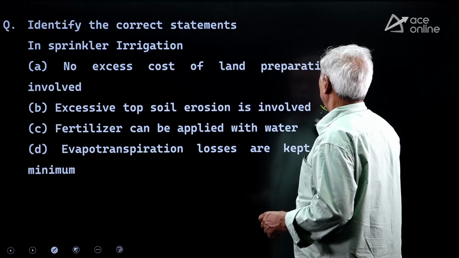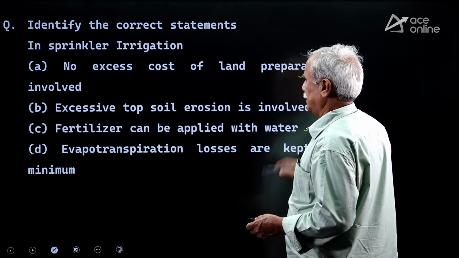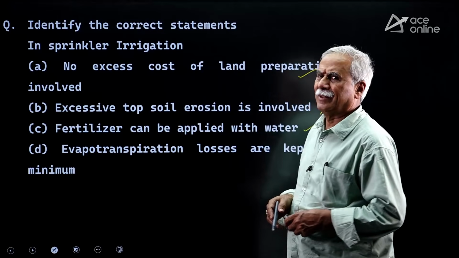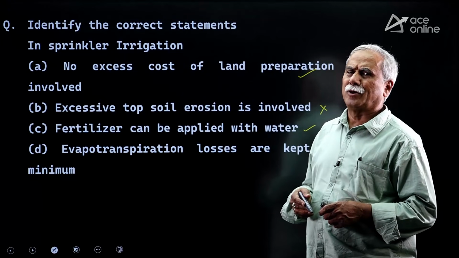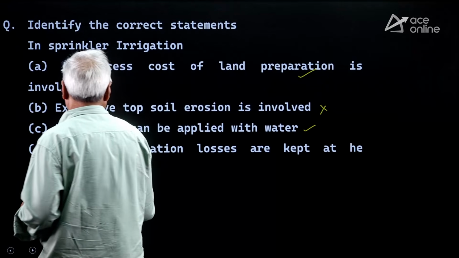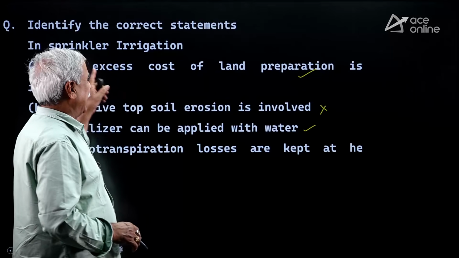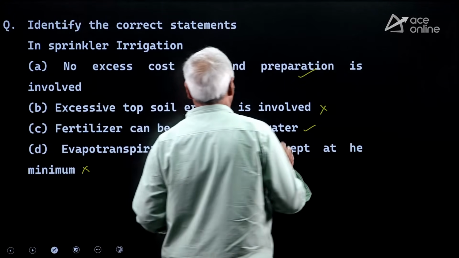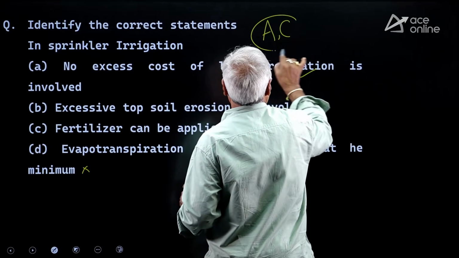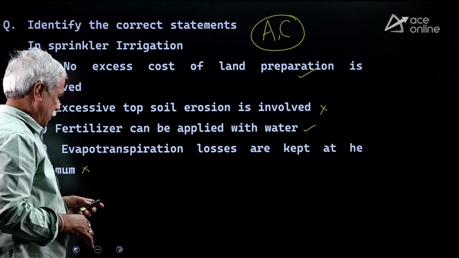Fertilizer can be applied. Definitely it is correct. Evapotranspiration losses are kept at the minimum. No guarantee. We can't tell anything about the evapotranspiration. Therefore, D is also not correct. Dear friends, in the first question we can say statement A is correct, statement C is correct. So, correct options A, C. We are discussing MSQ questions. First question, please see.